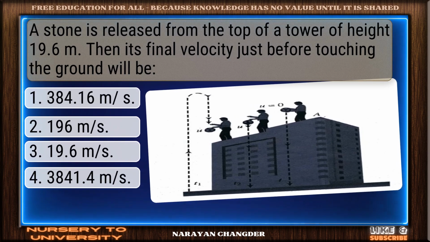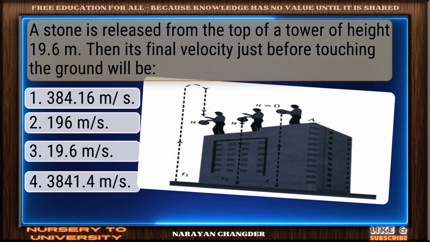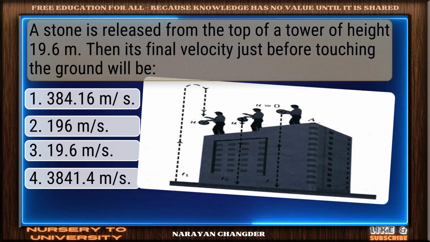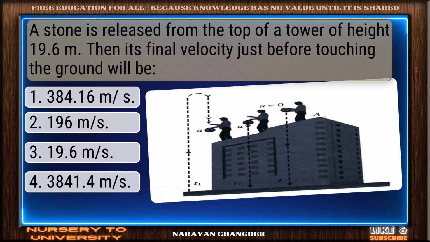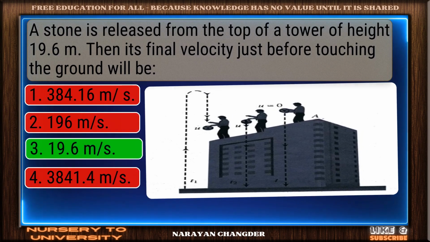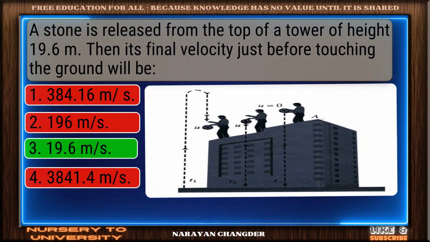Question number 21. A stone is released from the top of a tower of height 19.6 m. Then its final velocity just before touching the ground will be... 19.6 m/s is the answer.